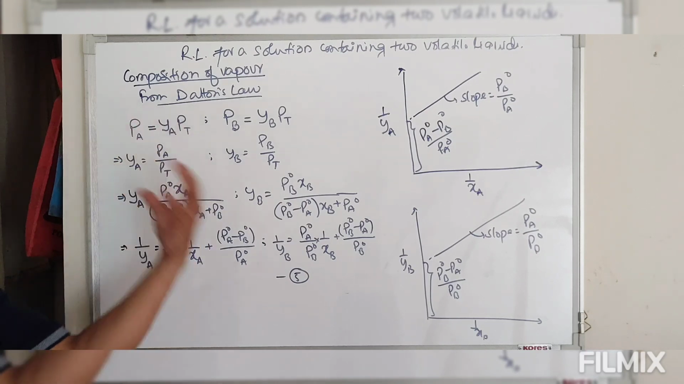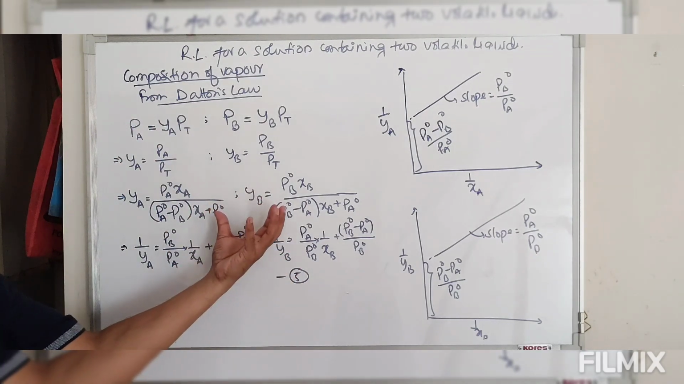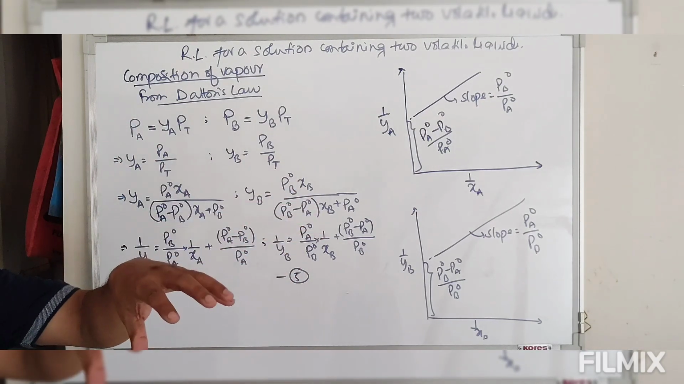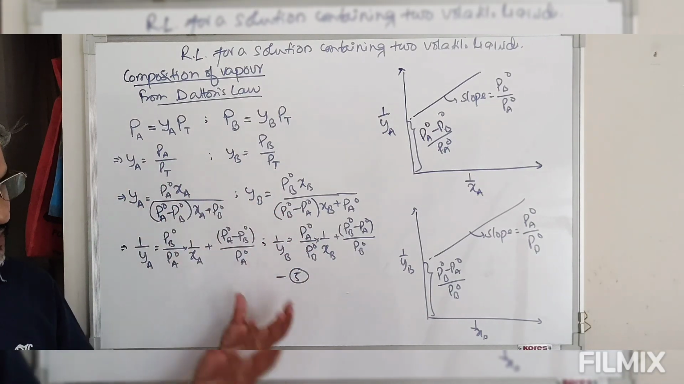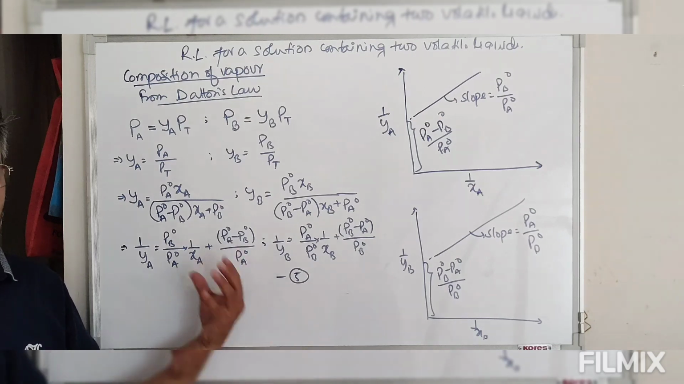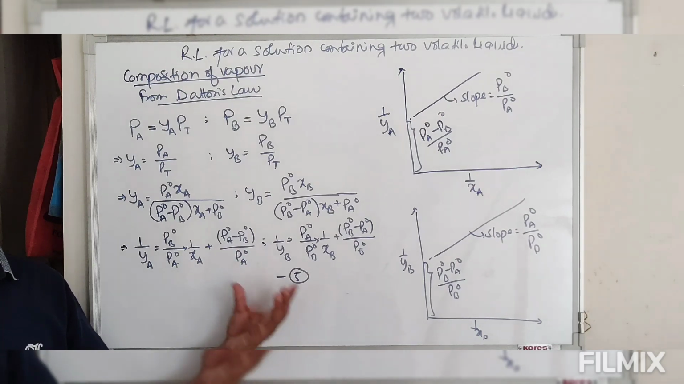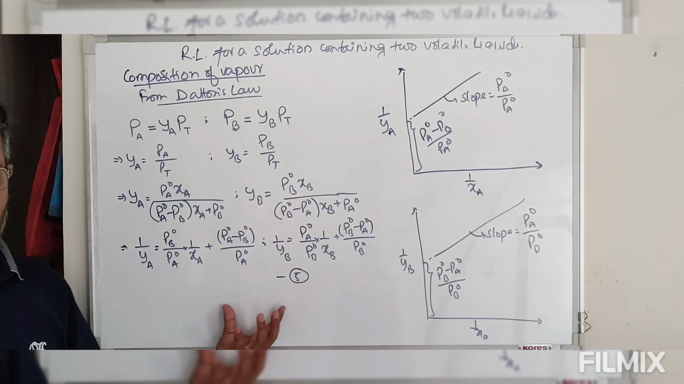So we have seen different forms of Raoult's law for solute being non-volatile, dissolved in volatile solvent, or when both solute and solvent are volatile. So there are different forms of Raoult's law and different cases of solution. So this is all about vapor pressure.